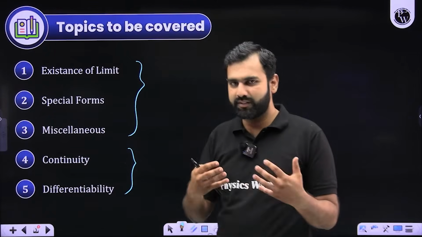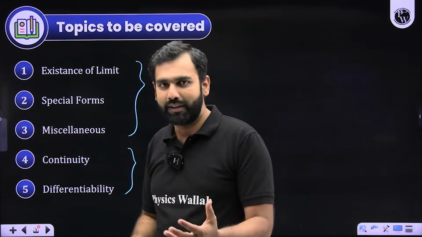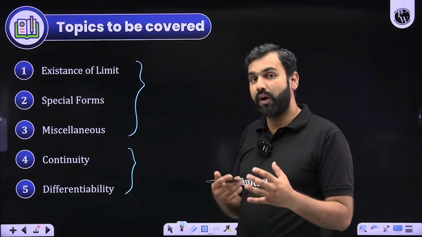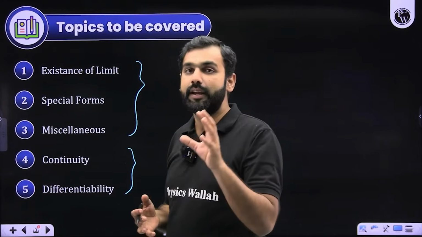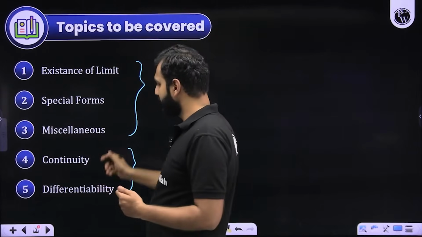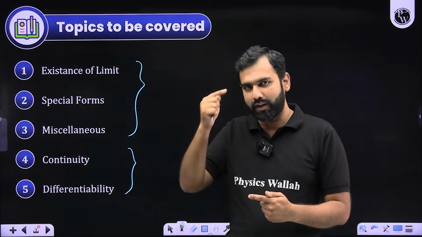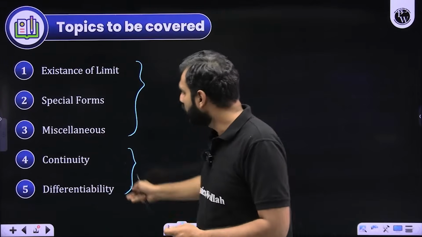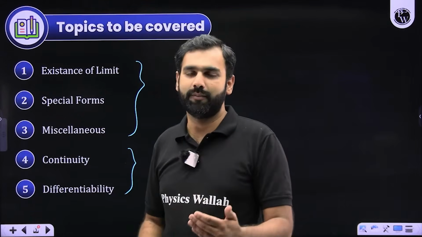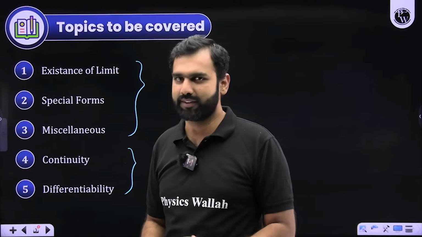We'll understand what the concept of limit is, how you find it, and different evaluation techniques and methods. Once you learn how to deal with limits, we'll move towards continuity and differentiability, and how you ensure a function's continuity and differentiability with the help of limits. So this is all we'll be discussing majorly.